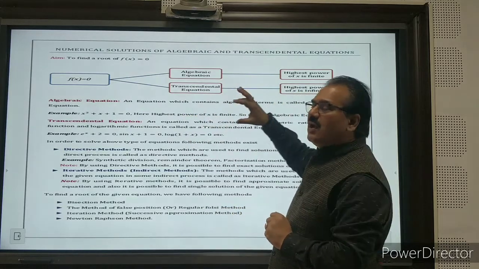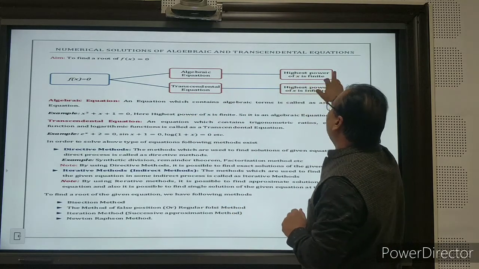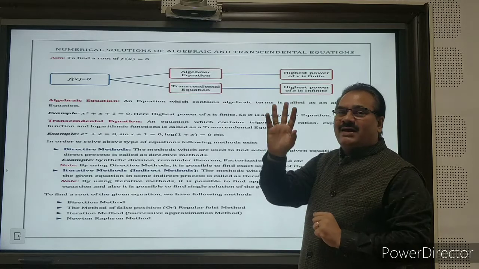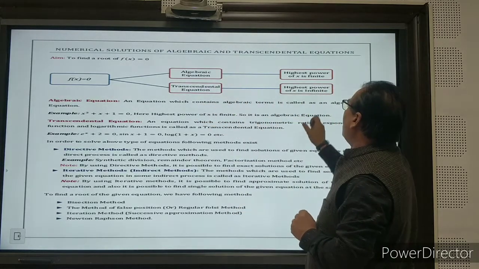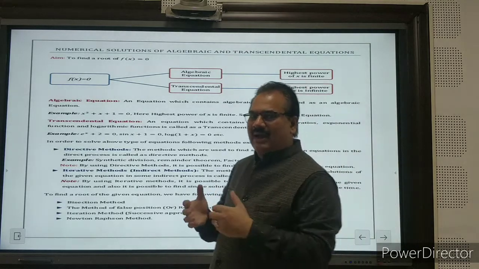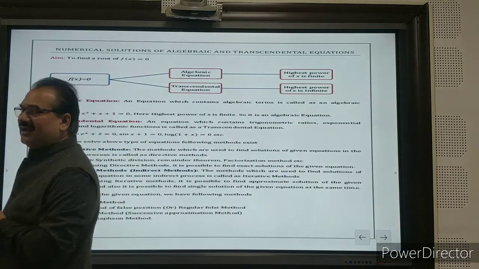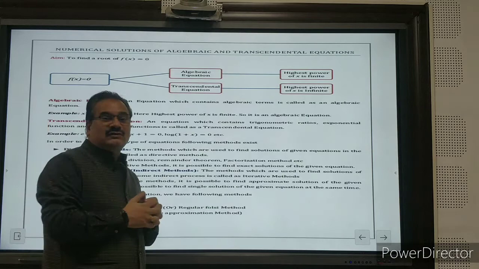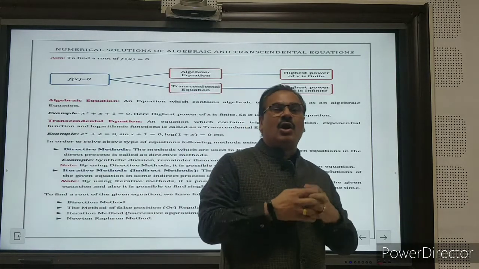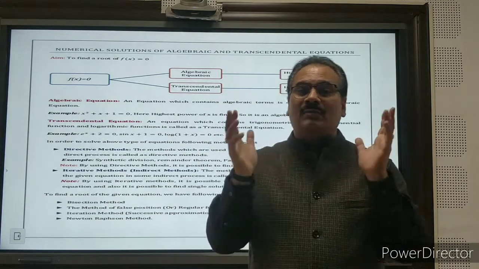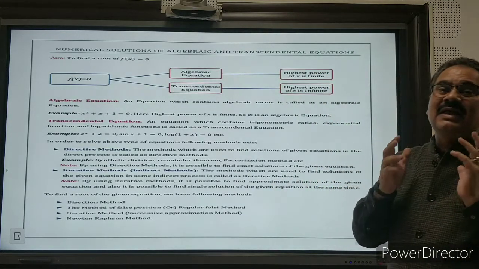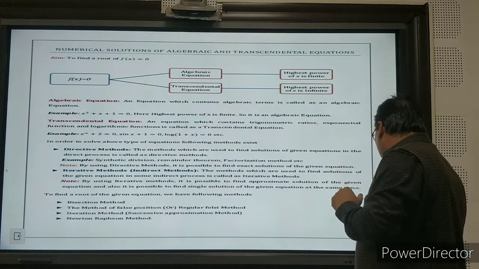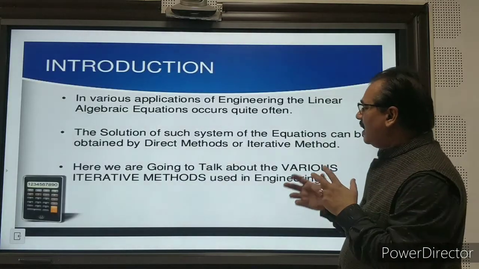Algebraic means the highest power of x is finite, and transcendental means the highest power of x is infinite, like sin x, cos x, tan x, sec x, cosec x, exponential, and log(1 + x). These all have an infinite highest power of x. So we can discuss the solution for these methods.